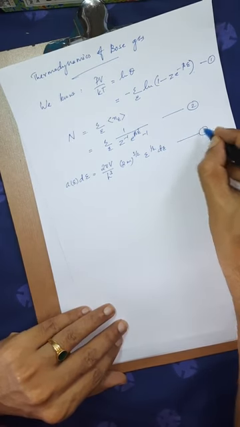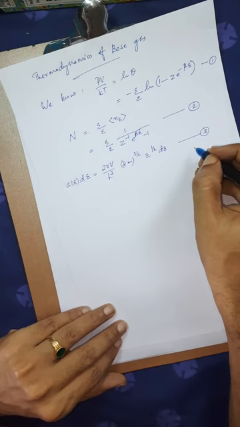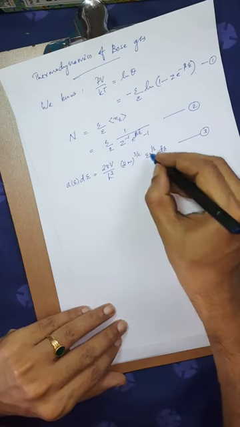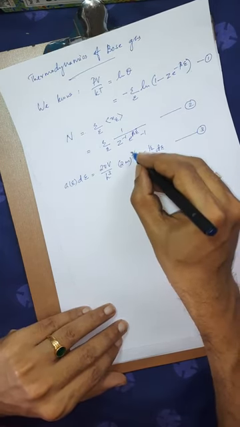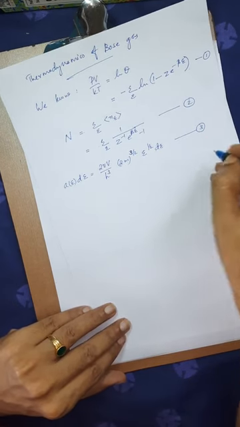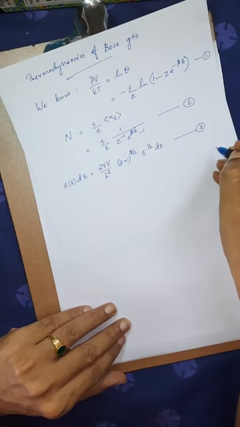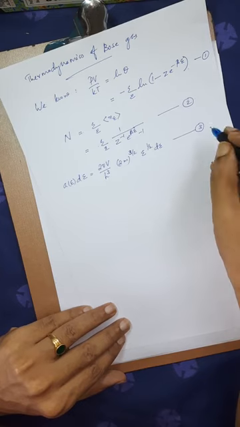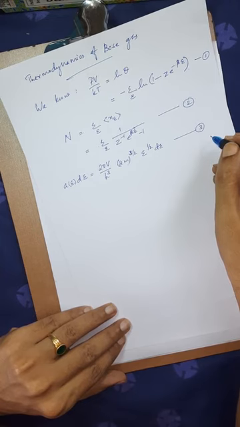Those who don't remember how we got this factor can go back to that video and remind themselves. But these are the three expressions which we need to use when we are discussing the thermodynamics of a Bose gas.